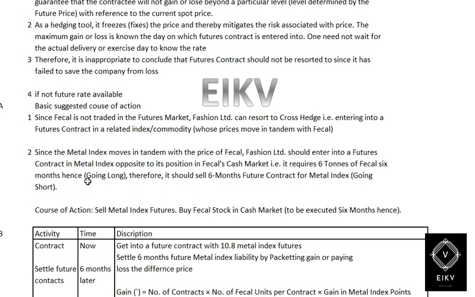So here it is explained that first of all we need to have a metal index future contract. After that, at the end of the 6 months, we can sell the future contract which we have purchased before 6 months, and then with that amount we can purchase the FECL.